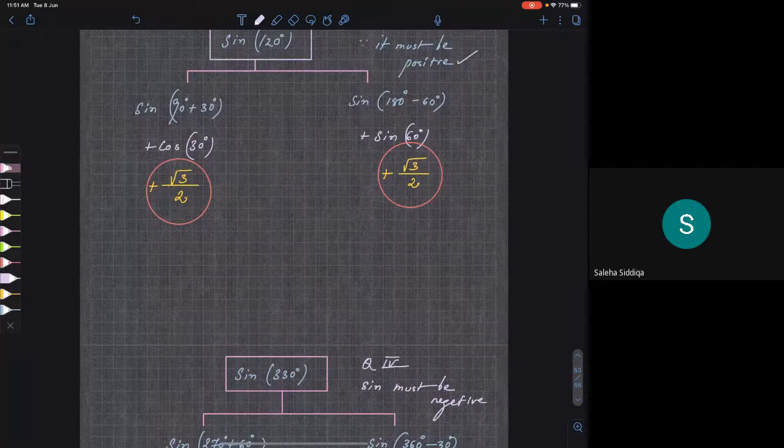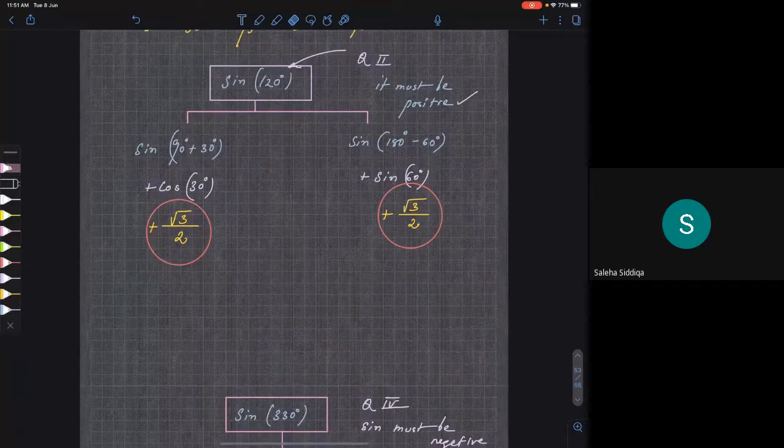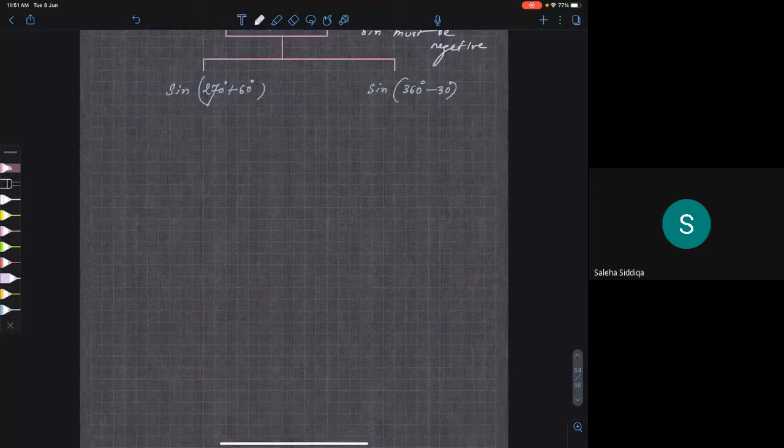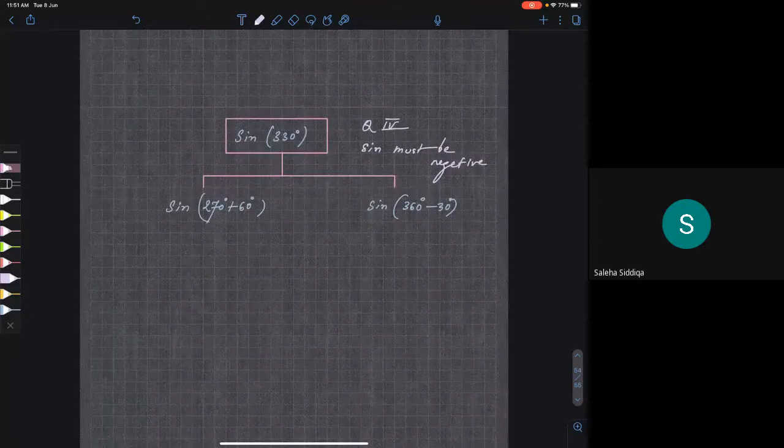Here also I'll write down: sine must be negative. Okay, tell me, what will you write here?